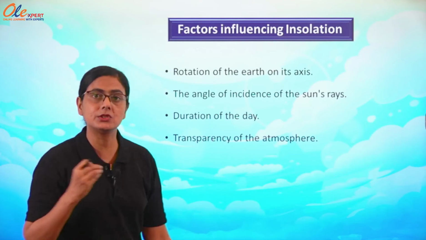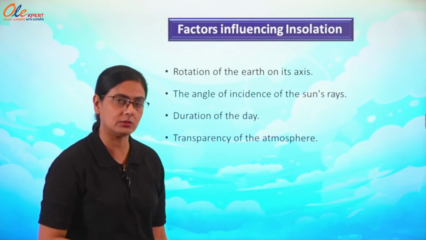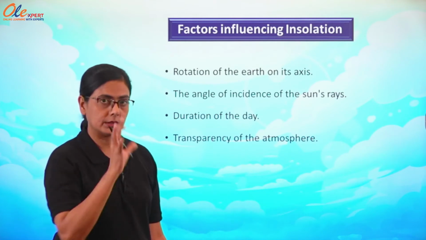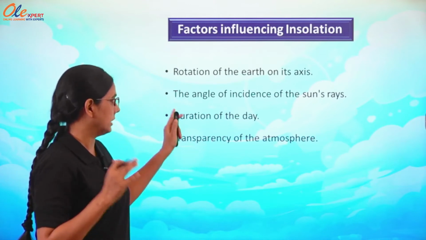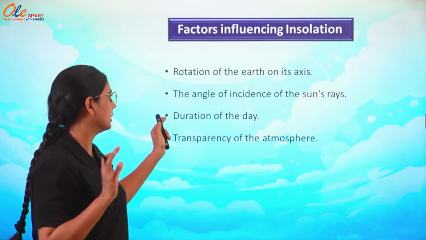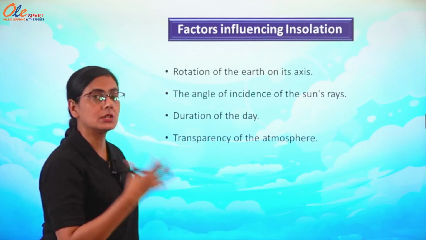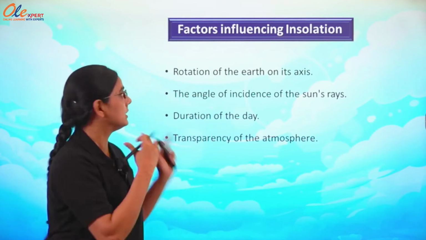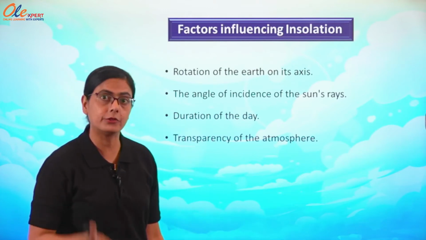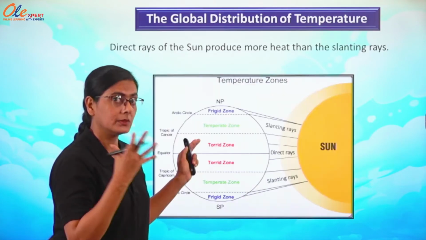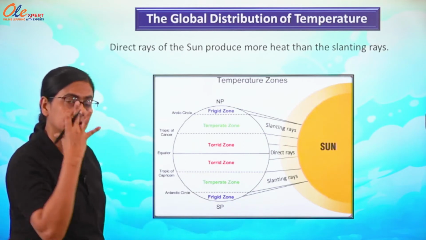And the transparency of the atmosphere also matters. So, these factors are rotation, angle of incidence, duration of the day, and transparency of the atmosphere, which influence the insolation we get from our sun.